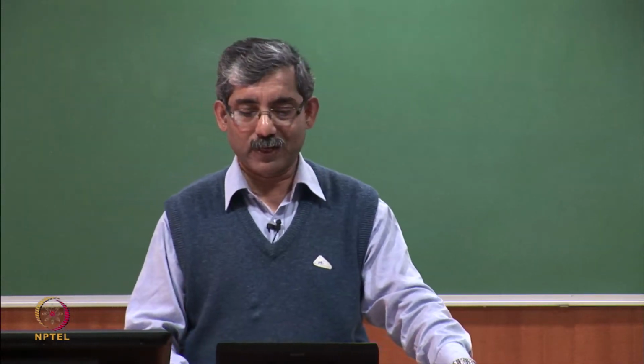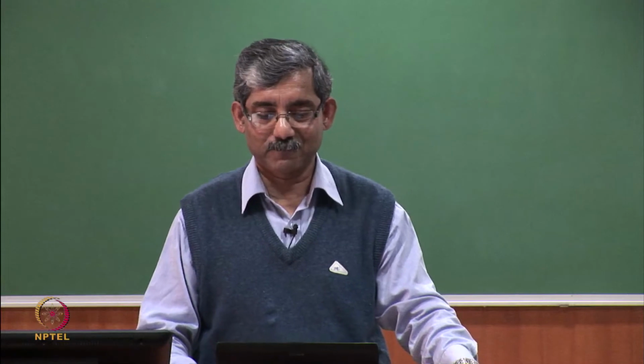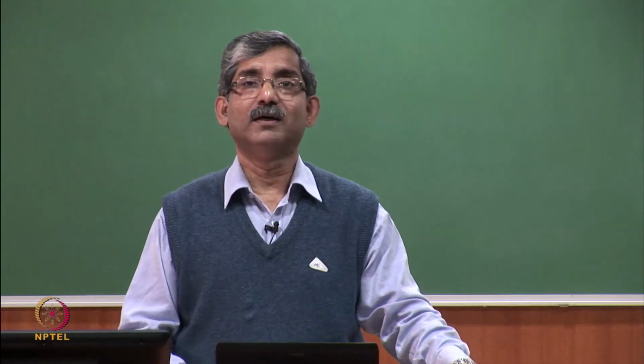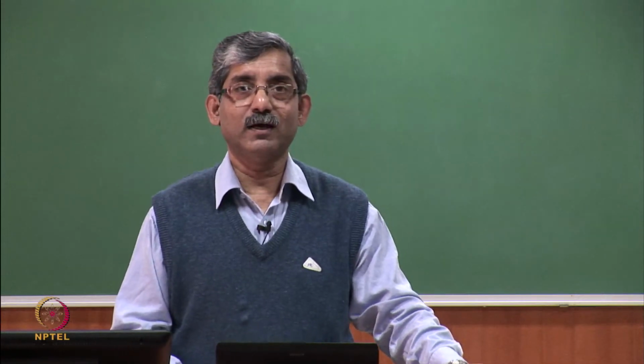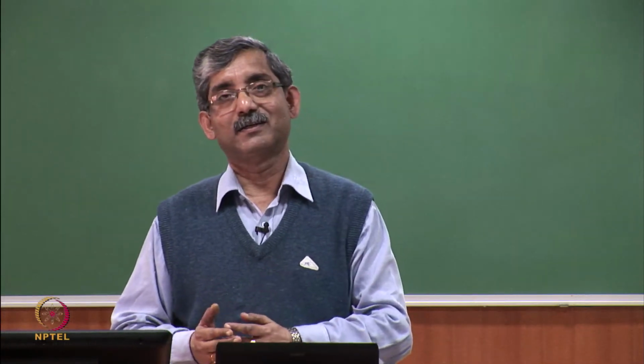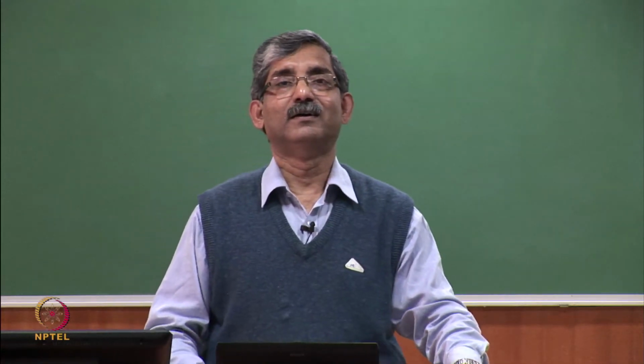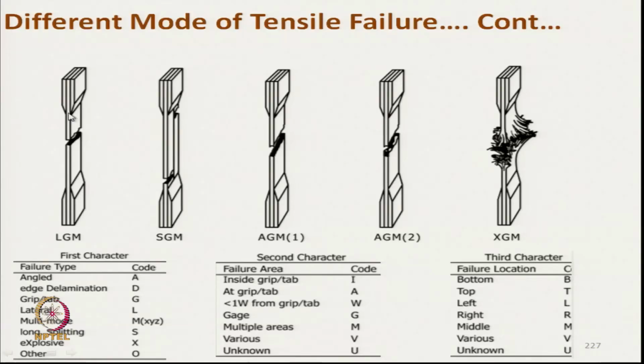If it is taking place due to delamination, that means we have to improve upon the delamination process. So, here it guides us in the way to improve the manufacturing process.